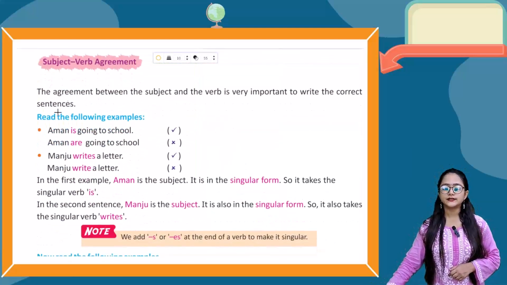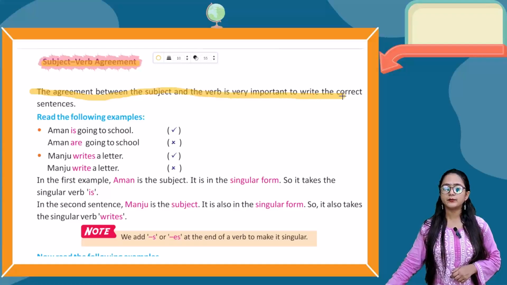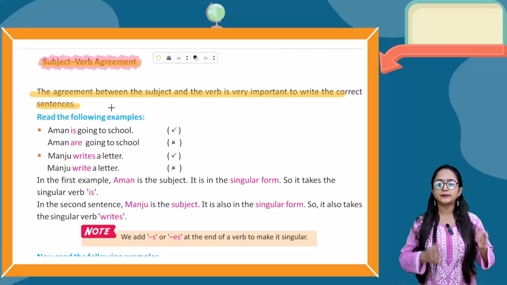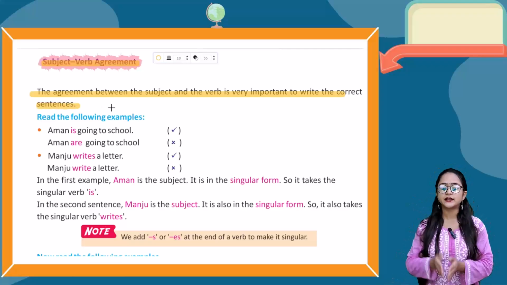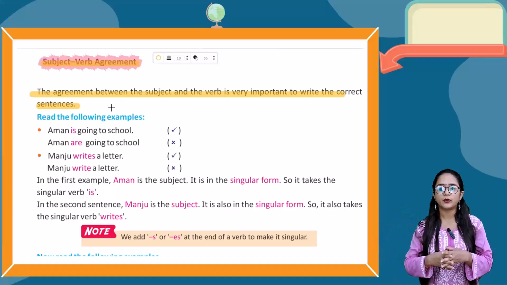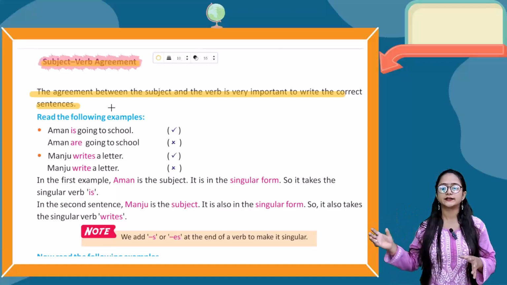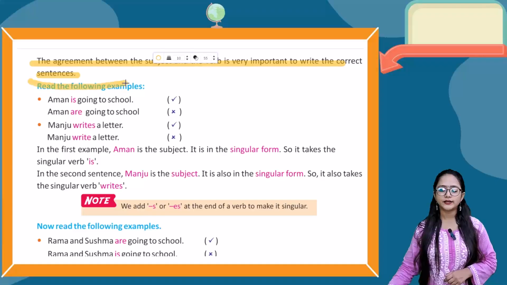Now students, let's talk about subject verb agreement. What is this? The agreement between the subject and the verb is very important to write correct sentences. Now read the following examples.